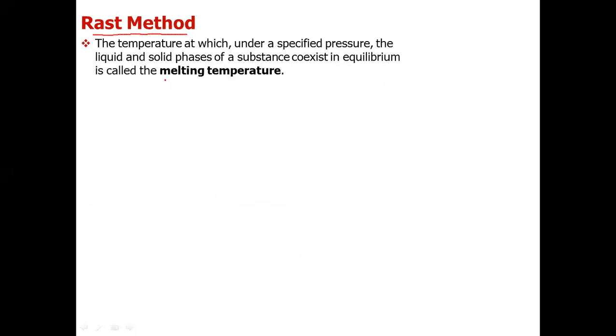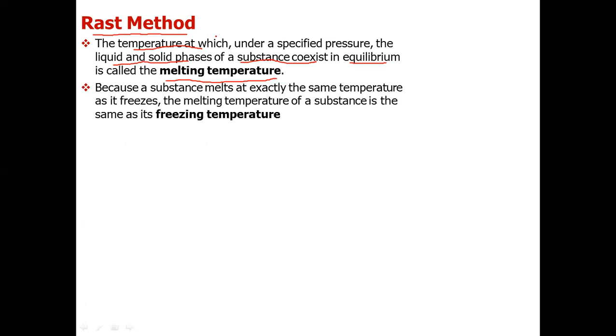The second method is called Rast method, and in this method actually we measure melting point. So what is melting point? It is the temperature at which the liquid and solid phases of a substance coexist in equilibrium, or in simple words, the temperature at which a solid substance is converted into liquid is called its melting point.